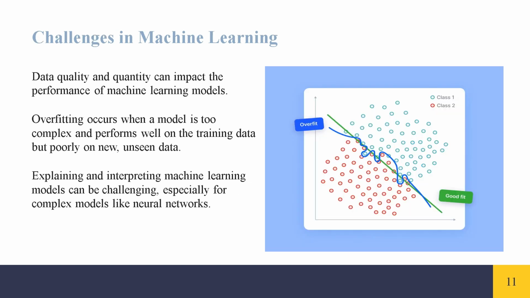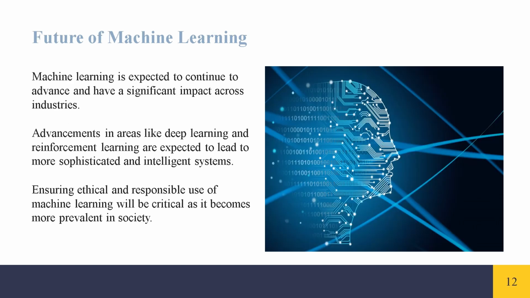Data quality and quantity can impact the performance of machine learning models. Overfitting occurs when a model is too complex and performs well on the training data but poorly on new, unseen data. Explaining and interpreting machine learning models can be challenging, especially for complex models like neural networks.